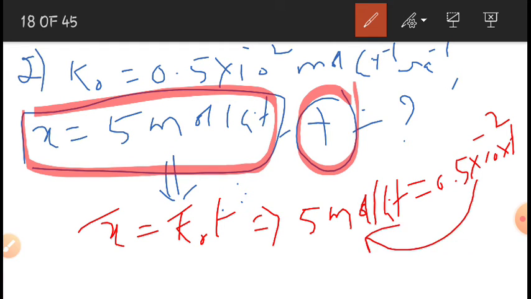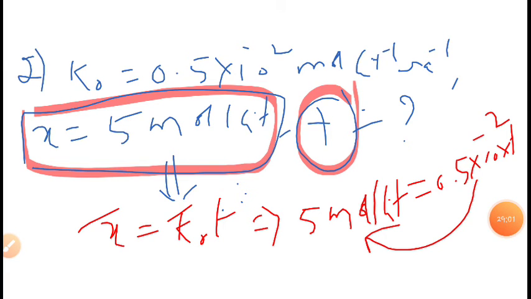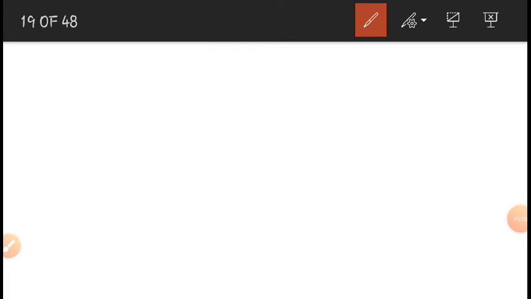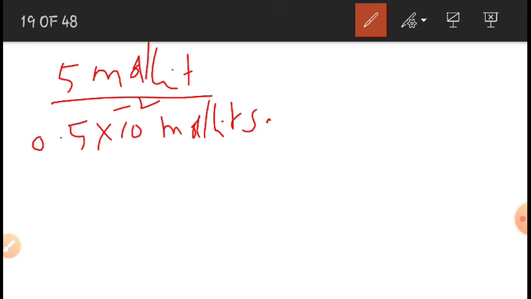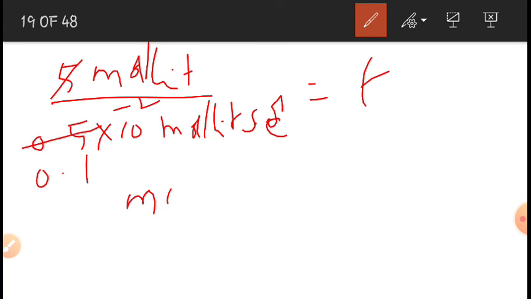So I am moving this to this side. Then 5 moles per liter divided by 0.5 into 10 to the power of minus 2 mole per liter per second is equal to t seconds. Mole per liter cancels out.